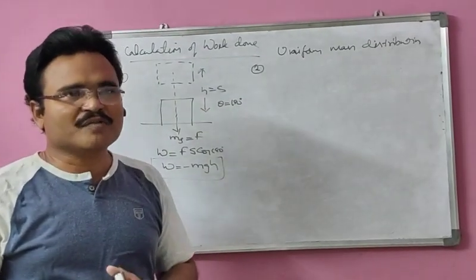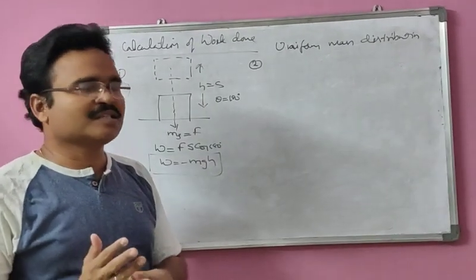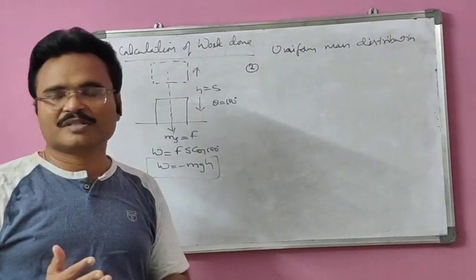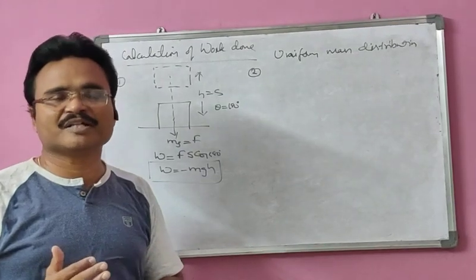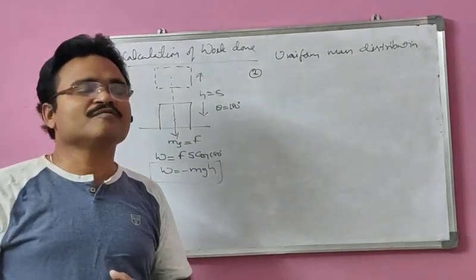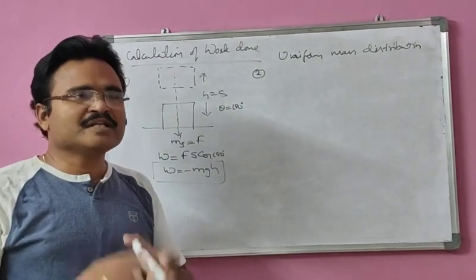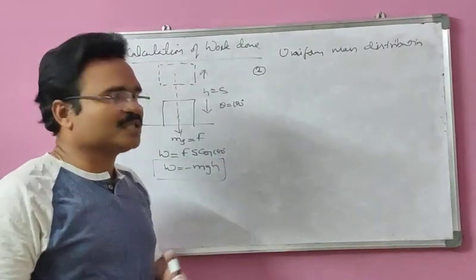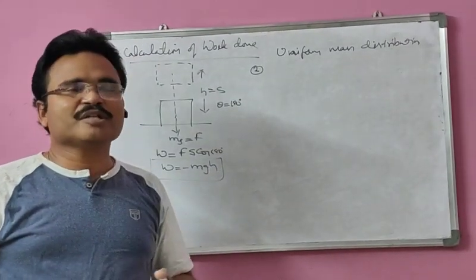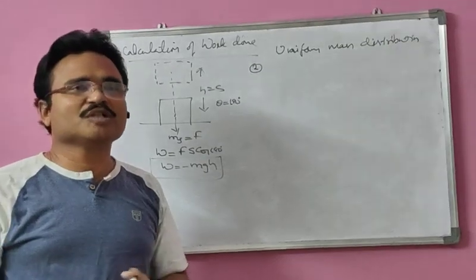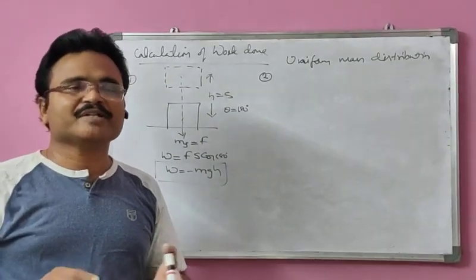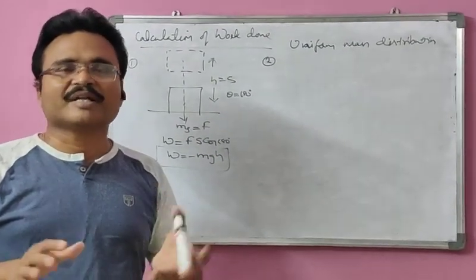Work done means what we need here. We need three quantities here. One is force, second is displacement, the third one is what? The angle between the force and displacement. So in some cases, like in uniform mass distributions, the body is not going to be a point mass or some regular shape.